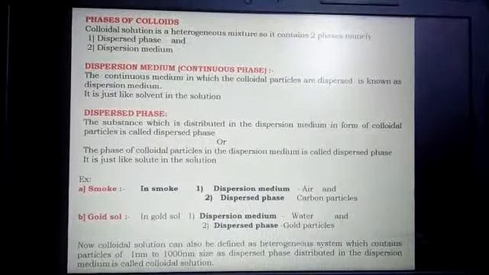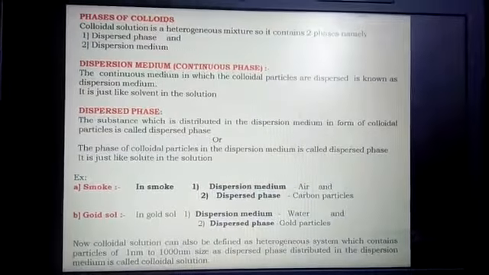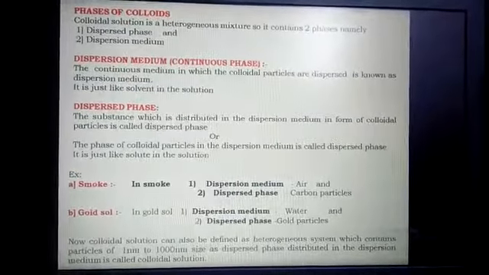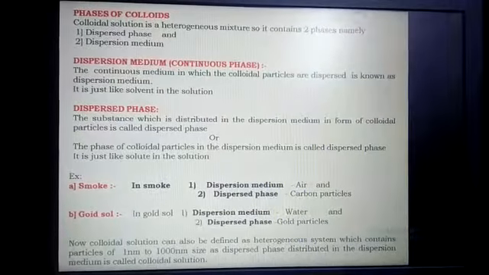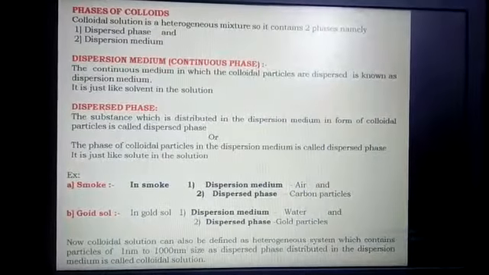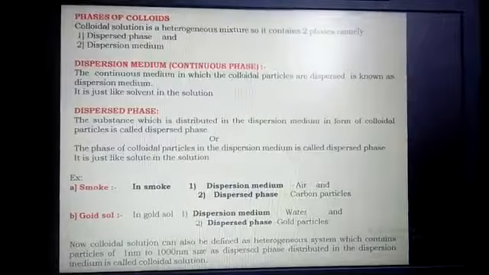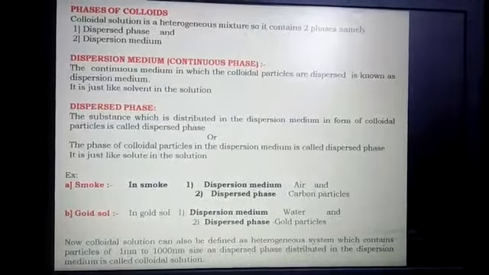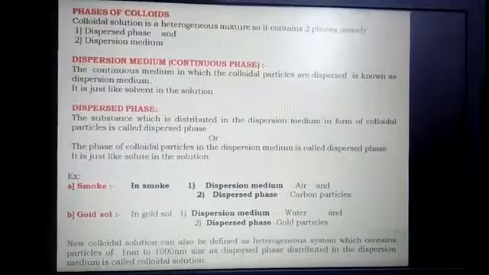For example, smoke is an example of a colloidal solution. In smoke also there are two components, a dispersed phase and a dispersion medium. In smoke, the dispersed phase is carbon particles and the dispersion medium is air.